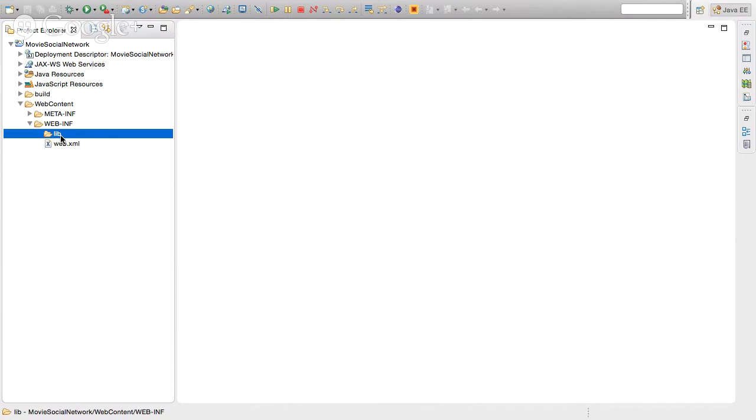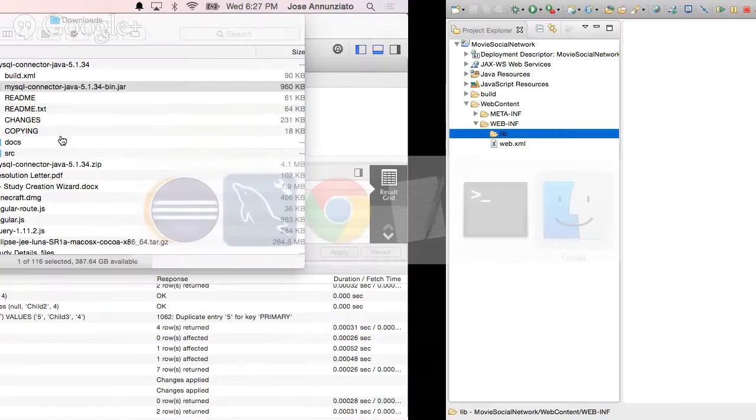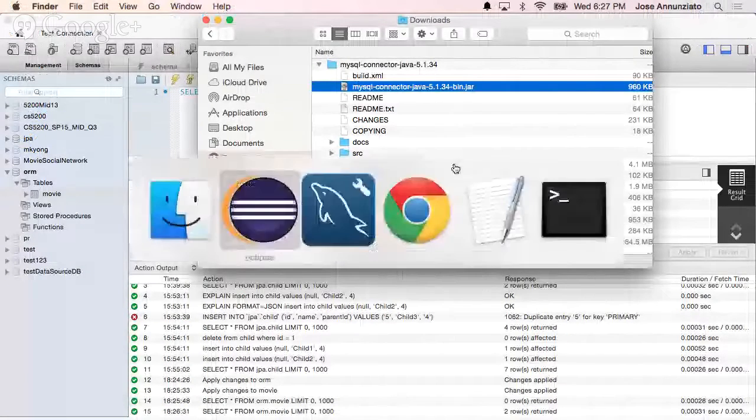All right, so we want to be able to connect to that database, and we already looked at how to do it with standard JDBC and DAOs using data sources. What we want to be able to do is use this new technology, ORMs, right? So first we're going to bring in the library for the jar file. The jar file that is the implementation of the connector that we're going to be using, right? Which is MySQL connector. I think I downloaded it here. There it is. So I'm just going to copy it and bring it over.